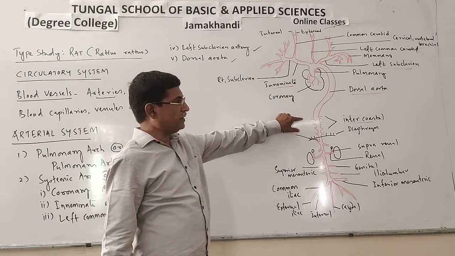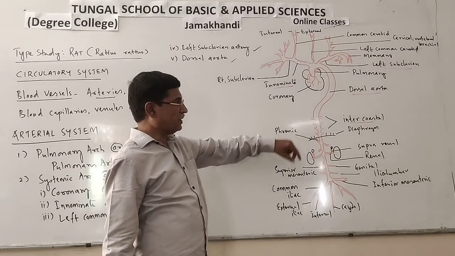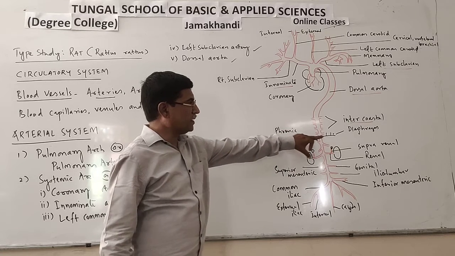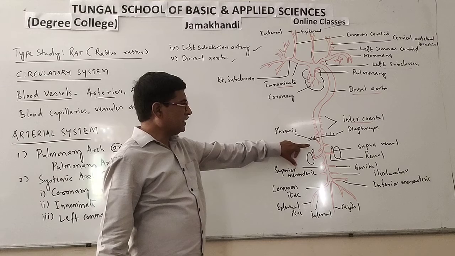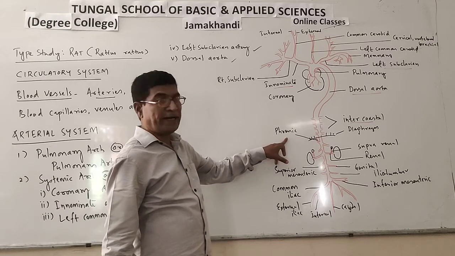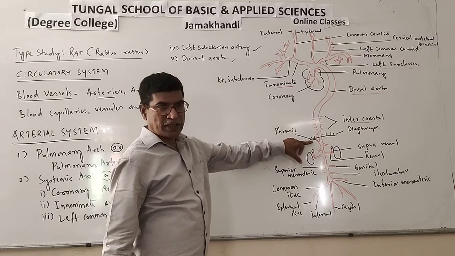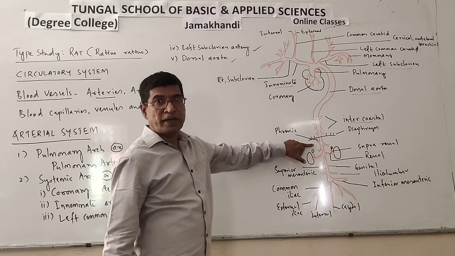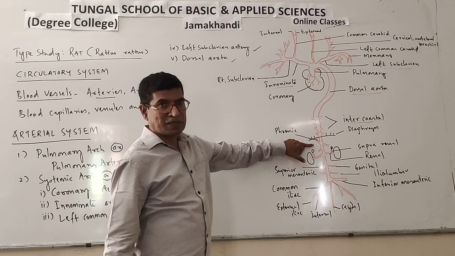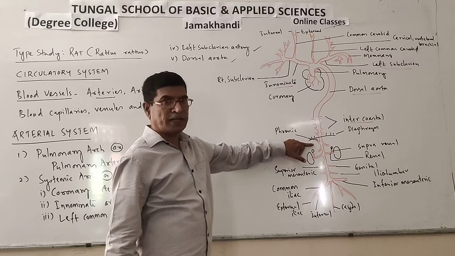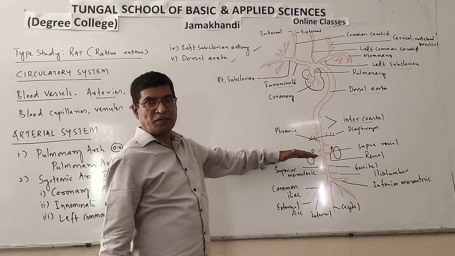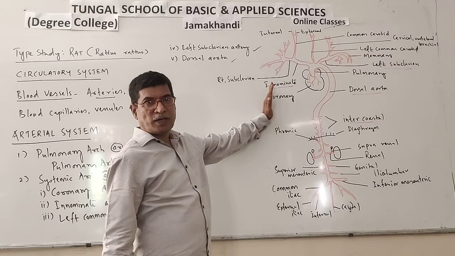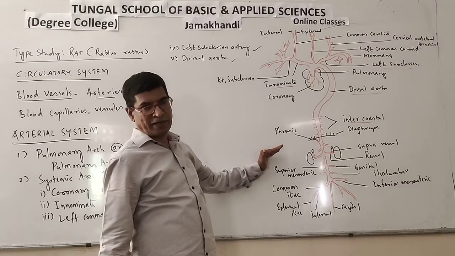Ribs are being supplied with intercostal blood vessels. Later on, this is the diaphragm. The diaphragm is supplied with oxygenated blood through the phrenic artery. This is the phrenic artery. Phrenic muscles are there. Phrenic muscles are a type of skeletal muscles which are responsible for the functioning of the diaphragm. The diaphragm is a partition present between the thoracic cavity and the abdominal cavity.